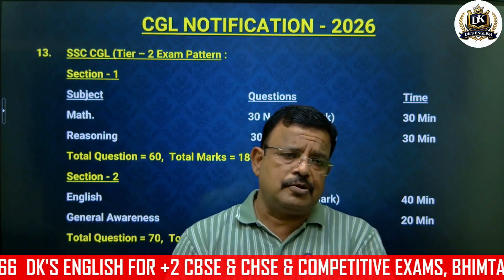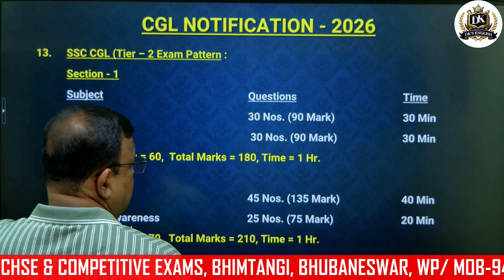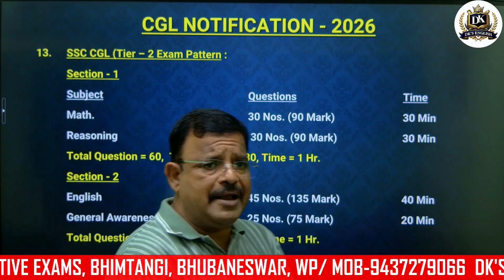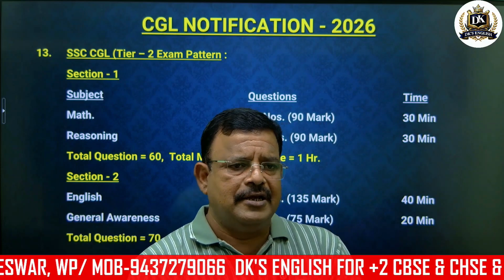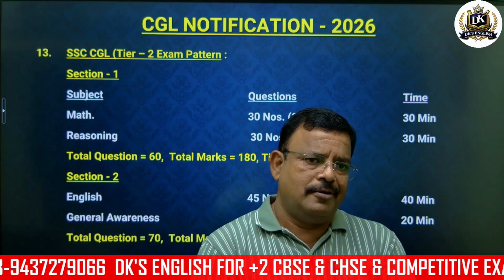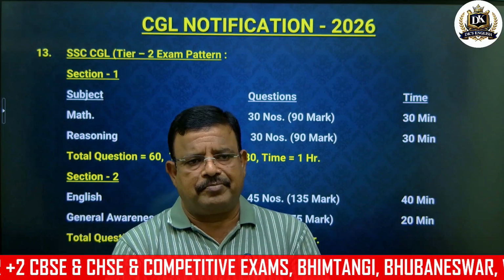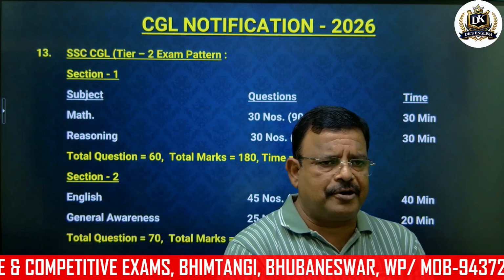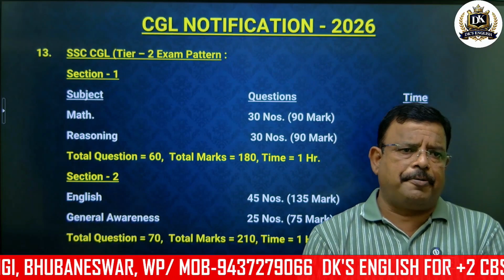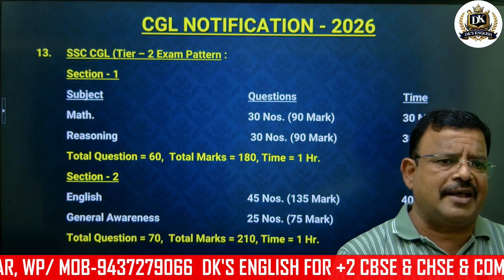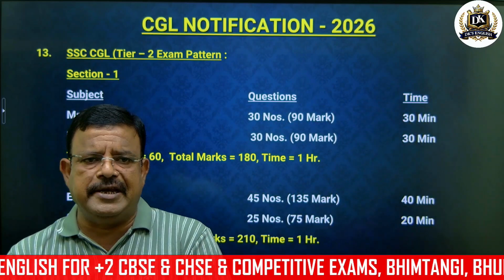Then comes your section 2. In section 2, the most important thing is English. Here in English, you will get 45 questions, which is very important because in most of the CGL exams, English plays a very vital role for a student to qualify that exam. In English, you will get 45 questions. Every question carries 3 marks. So 45 questions, likewise 135 marks. And your time limit is 40 minutes.